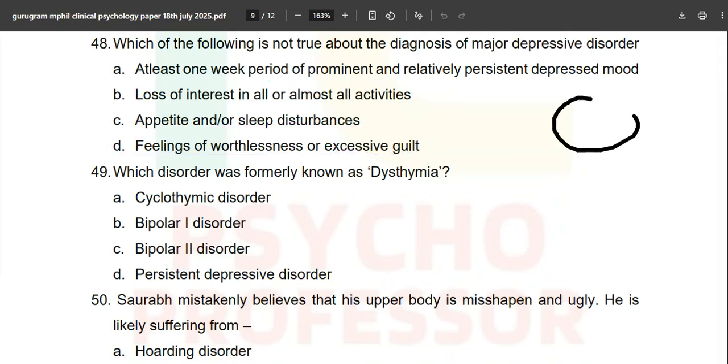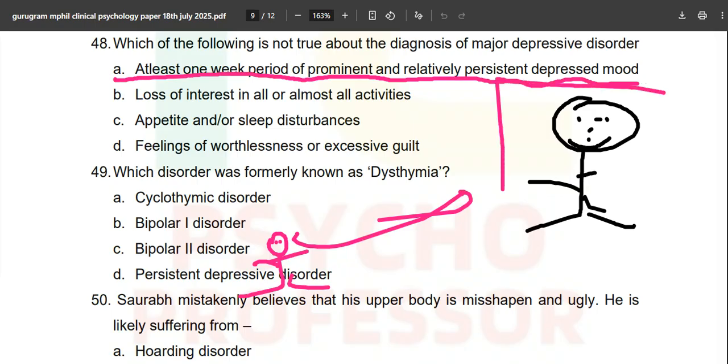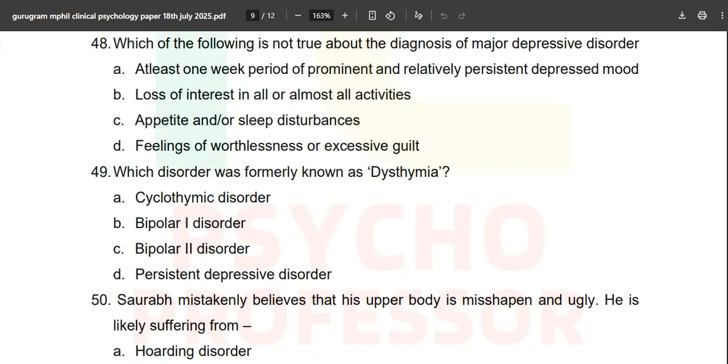Okay, so let's suppose you are a clinical psychologist, which you are going to become shortly, and someday someone comes. Let's suppose I am coming to you and telling you that okay, I am having a 1 week period of prominent and relatively persistent depressed mood. So will you diagnose me with major depressive disorder? Ask yourself. You got the answer. Let's move forward to the next one.